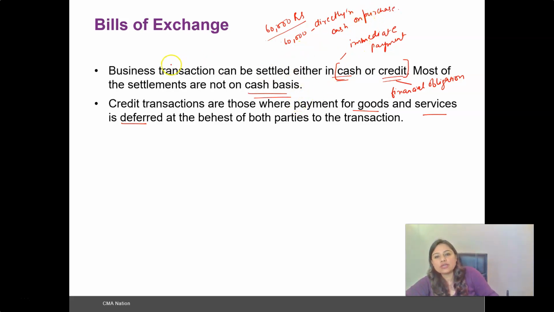In the case of a credit transaction, this 60,000 is divided into 12 installments, and thus you pay the seller in such installments.